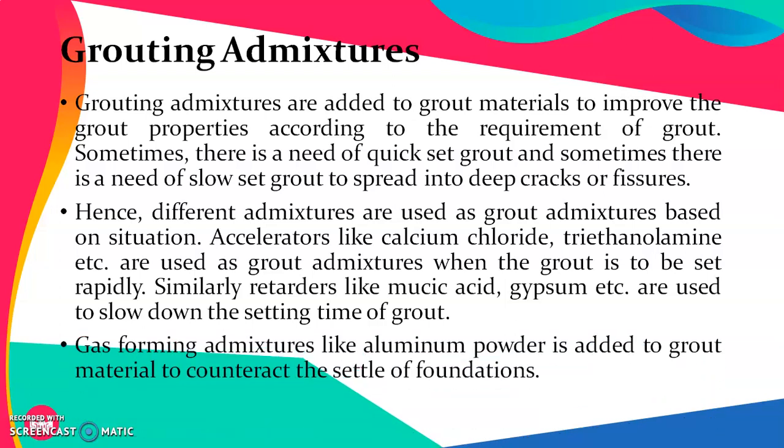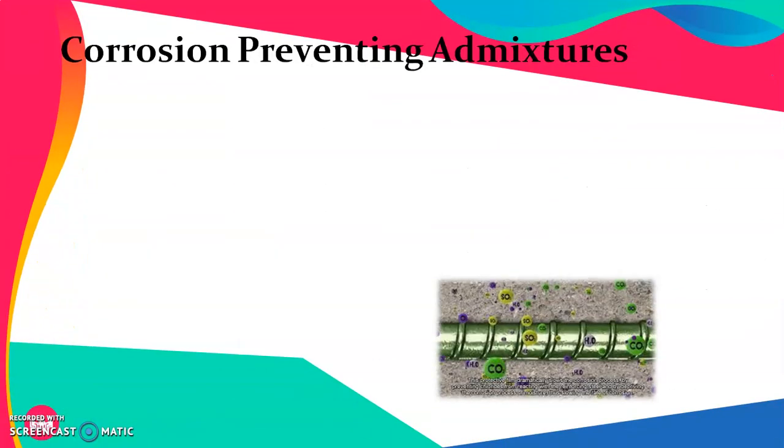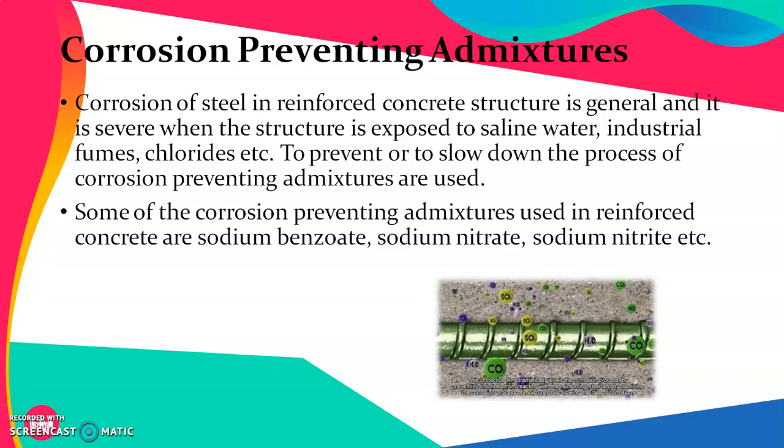Gas forming admixtures like aluminium powder are added to grout material to counteract the settlement of foundations. Next is corrosion preventing admixtures.